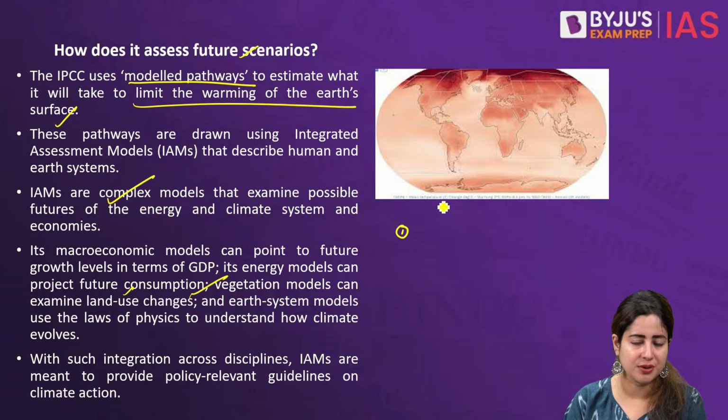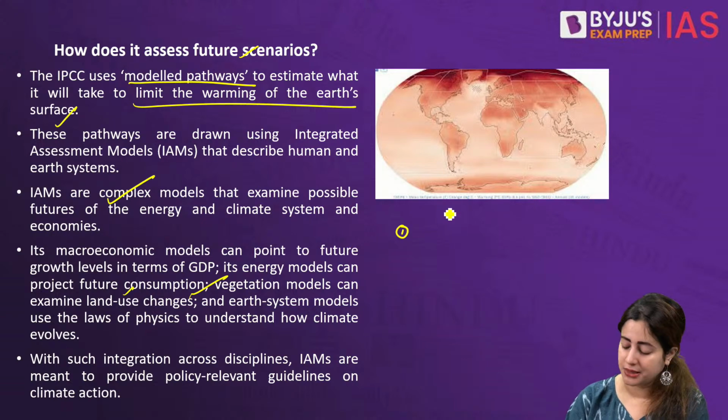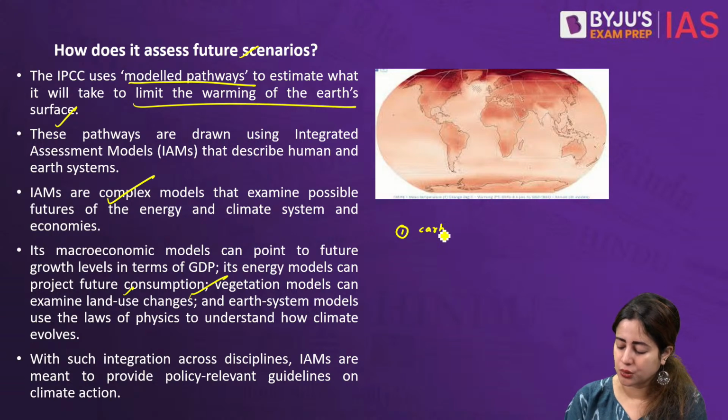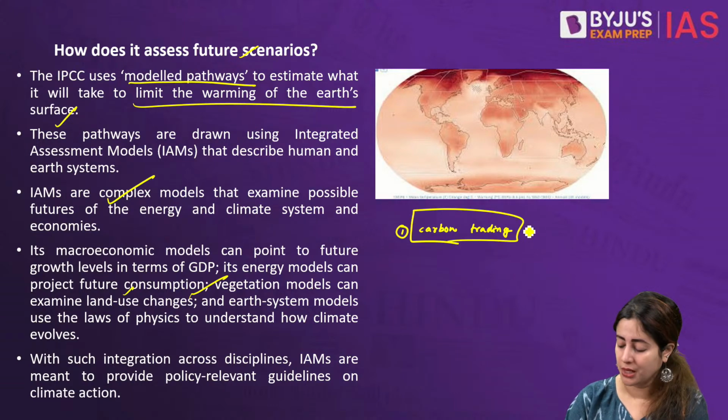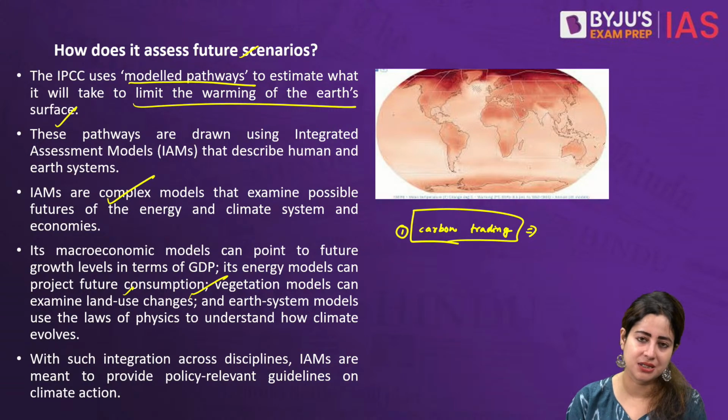One very important thing to understand is that just about 10 years ago, the world was focusing on something referred to as carbon trading. It became a very well-known concept at that time, which means the richer countries could create more carbon emission, more greenhouse gas emission, and the poor countries would have to purchase the rights to generate any emission.